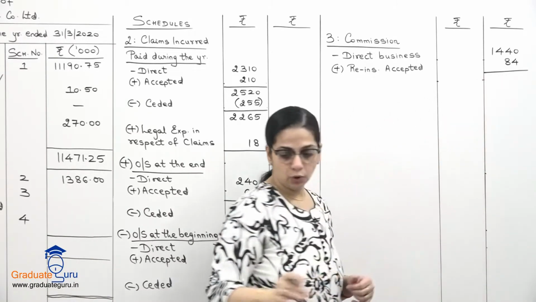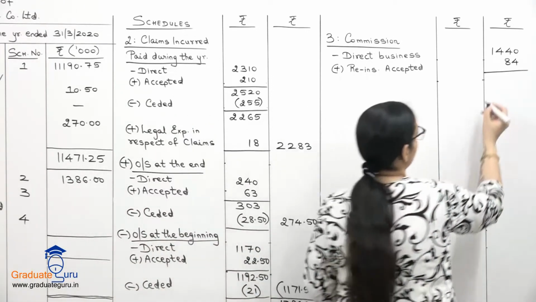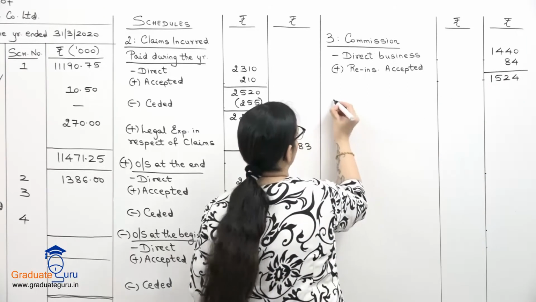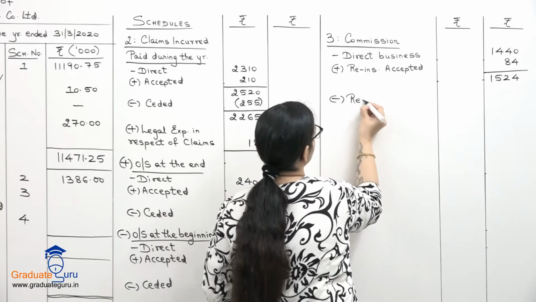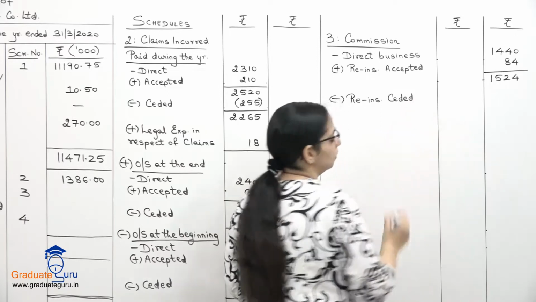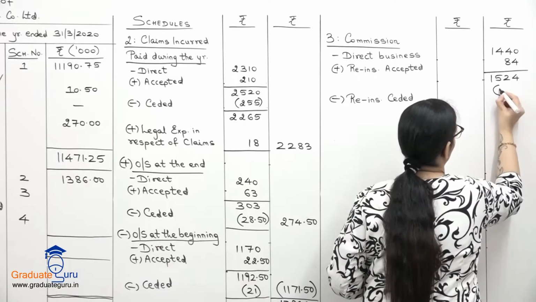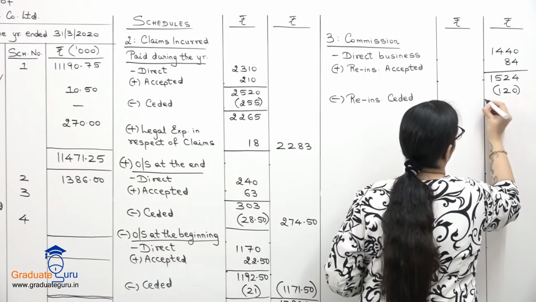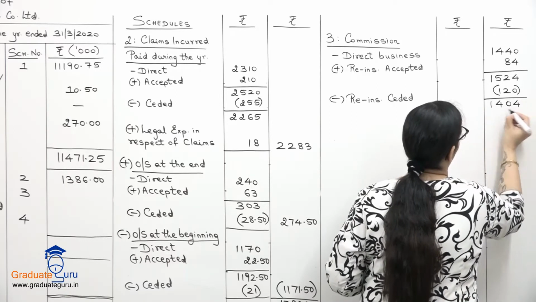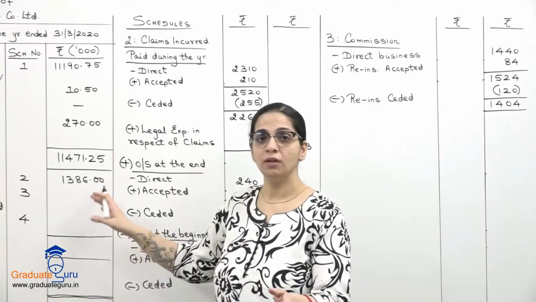So let us take a subtotal of these two. 1440 plus 84, we get 1524, and we will subtract on reinsurance ceded, and that amount is 120. So when we subtract, we get 1404. This is what we will take to our revenue account.